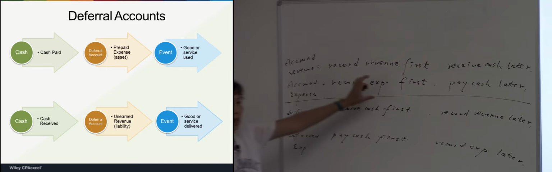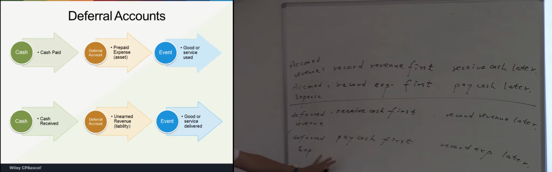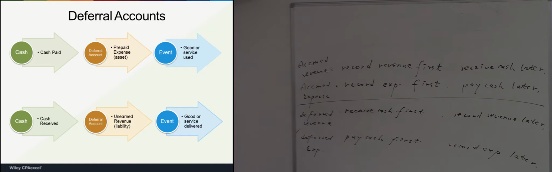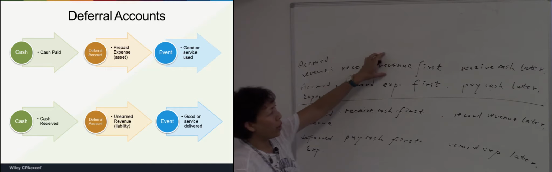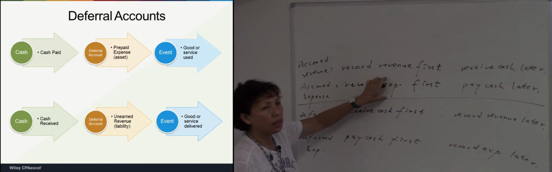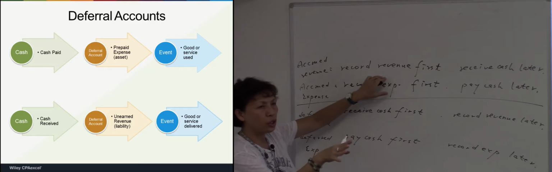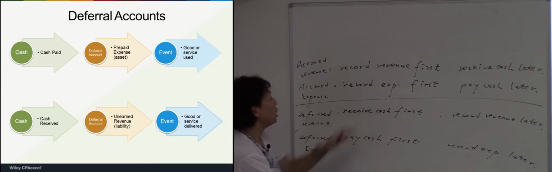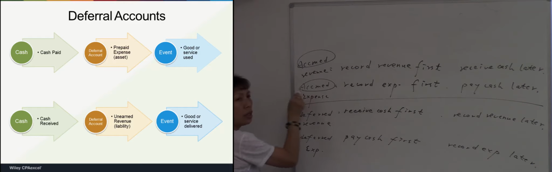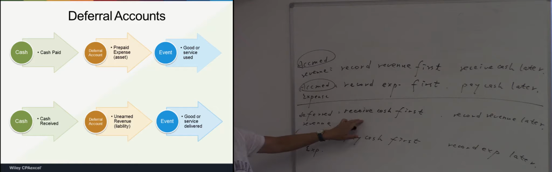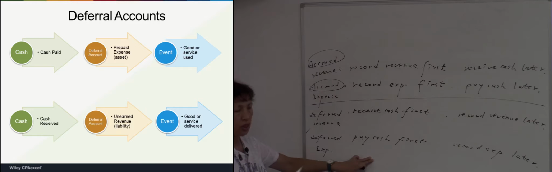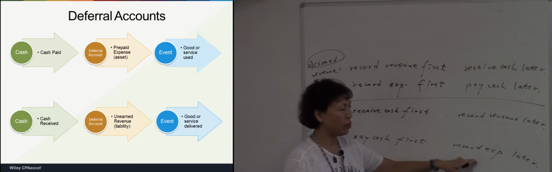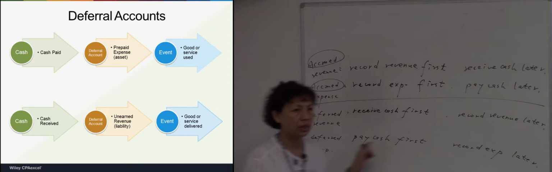The first two are the accrue items. The last two are the defer items. The difference is, if we record revenue and expense before we receive cash or before we pay cash, then that's accrue. If we receive cash or pay cash first, and then we record revenue or expense later, then that's called defer.